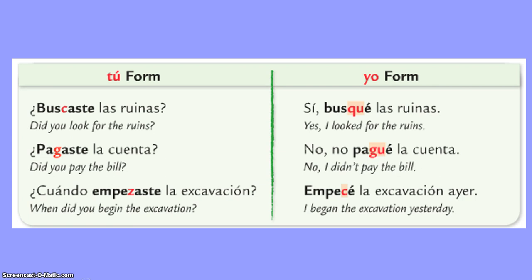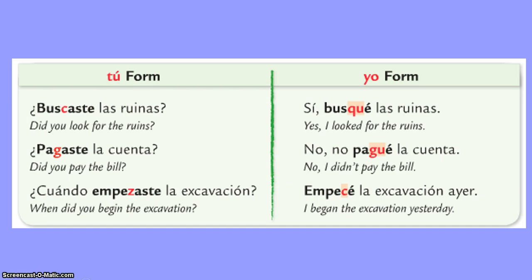Here are some examples of car, gar, zar verbs used in sentences. Over on the left, we have questions. They're in the tú form. Obviously, there is no spelling change in the tú form. Why? Because car, gar, zar verbs only have a spelling change in the yo form. Car verbs like buscar, C to QU.